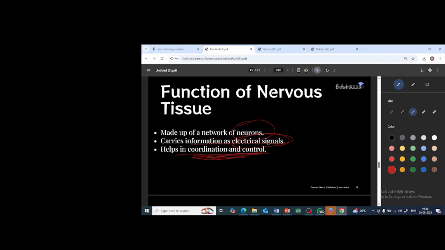So if you are touching a hot pan, the nervous impulse will be transported through the neuron to the brain, through the spinal cord. Then after the information has been processed, the response is given by the brain through the same neuron to where? To the muscles, in order to remove your hand. So hence it helps for the control as well as the coordination.